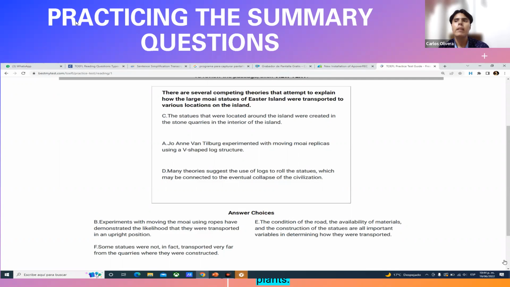And in the very unlikely case that you don't read one of these paragraphs, because as I told you, it happens sometimes that the questions do not ask about a particular paragraph, you're not going to have problems with this question. Why? Because this question is also prepared and organized in a manner that it doesn't mention information that they were not asking for in the previous questions.